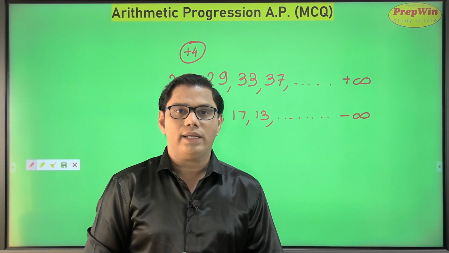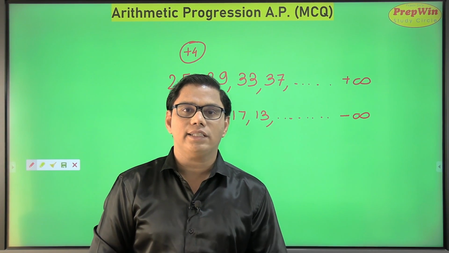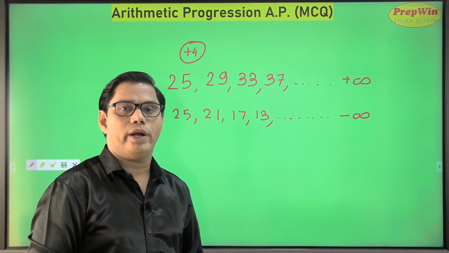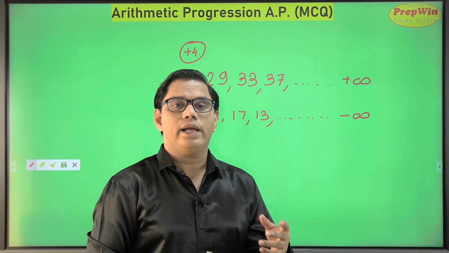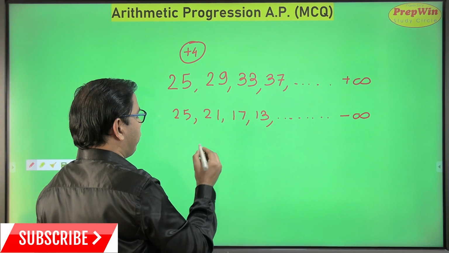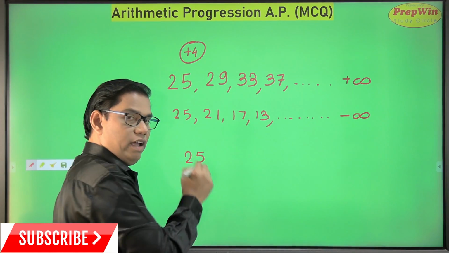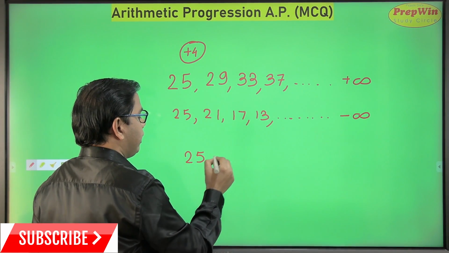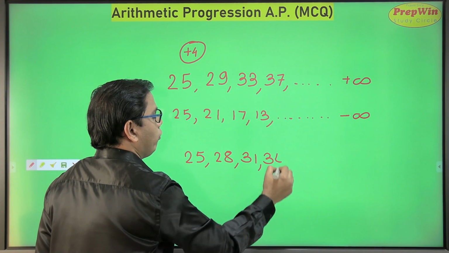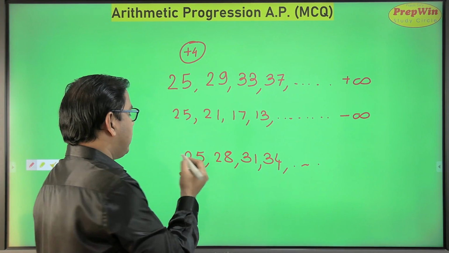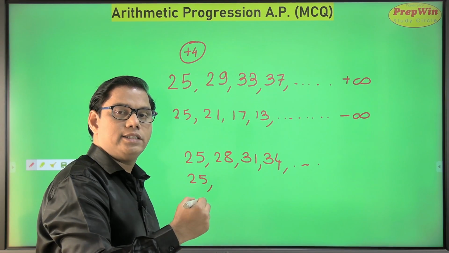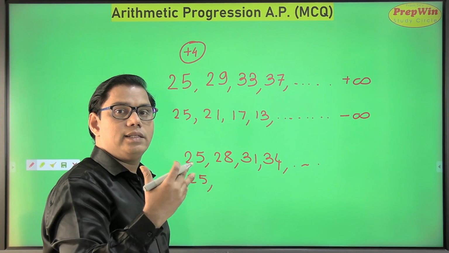In arithmetic progression, as we see, the number increases by a fixed quantity. And please don't get me wrong, every time it is not going to increase or decrease by 4. It can be increasing by 3 also. Let us say my first number is 25. If it is increasing by 3, then the next number is 28, then 31, 34, and so on. And say my first number is 25, and this is a decreasing progression, decreasing by 5.